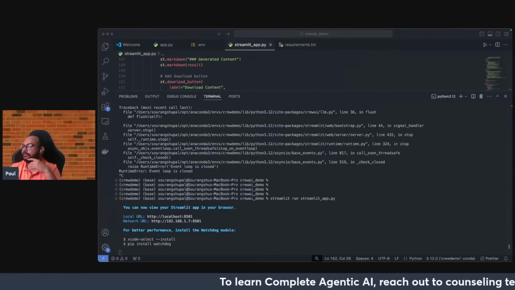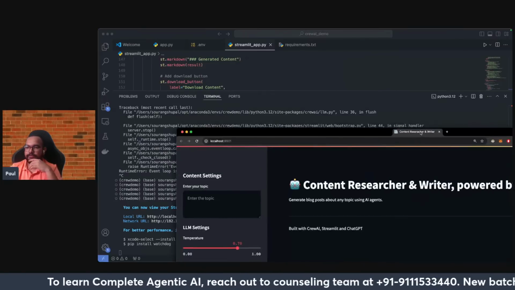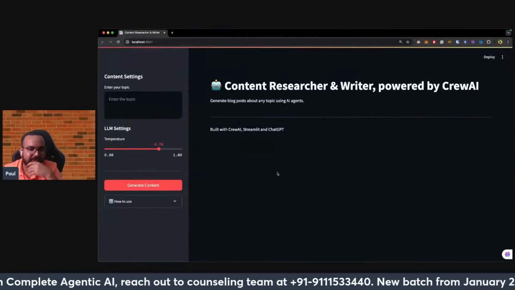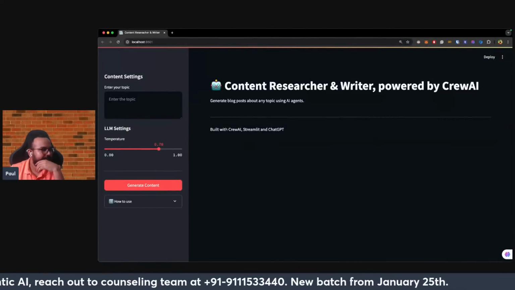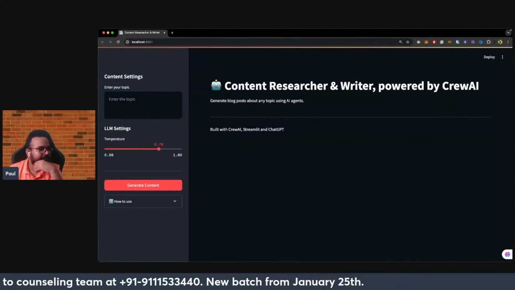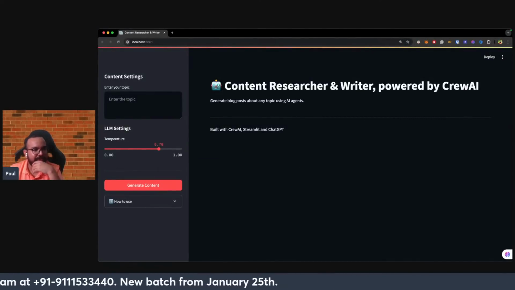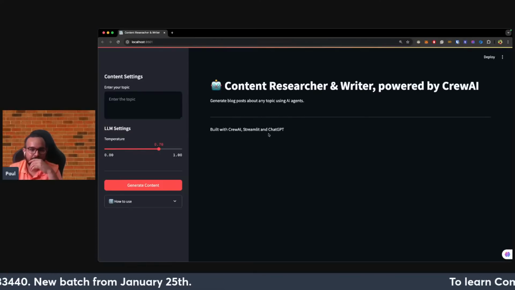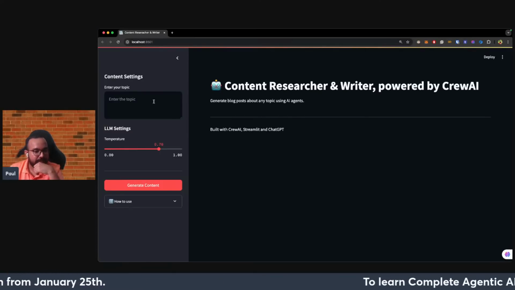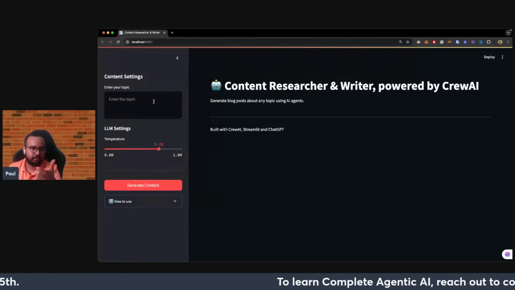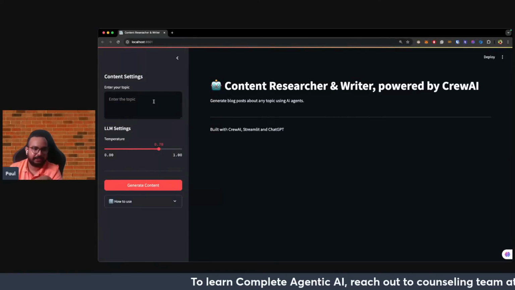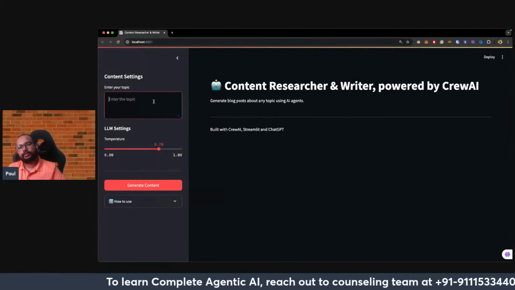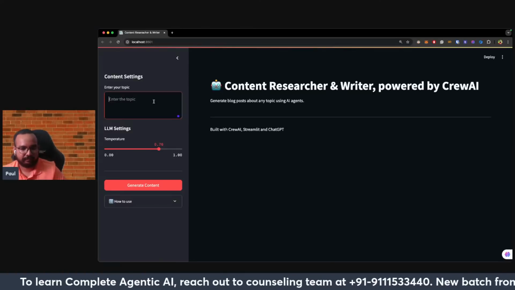All right, so if I just show you this one, right now this is the UI of this particular app that we have built, guys. I think this is visible to everyone. Content research and writer powered by CrewAI. Actually, my port was already used by another application, so I stopped that application. Now it's working fine.